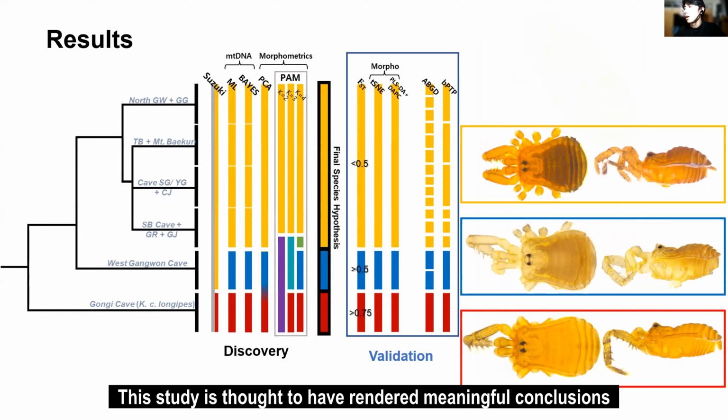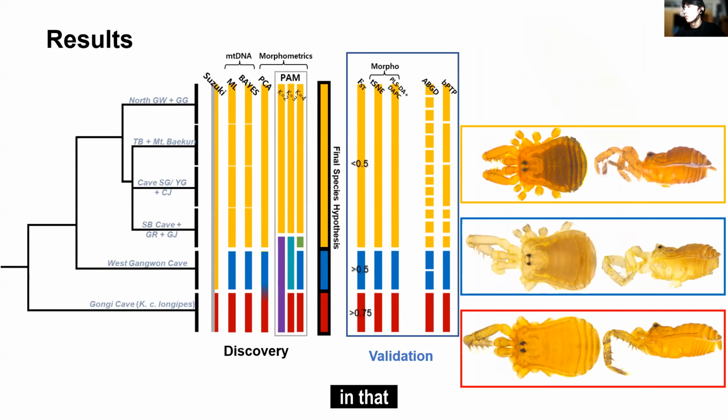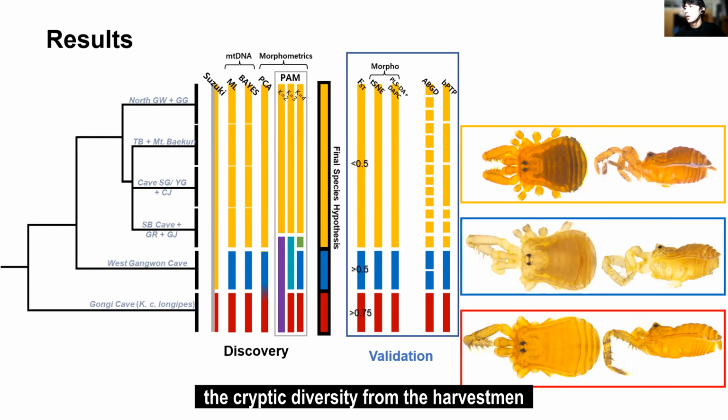This study is thought to have rendered meaningful conclusions in that we discovered the cryptic diversity of the harvestmen that has been hidden in a veil for a long time. And it is expected that the method used in this study can be applied to other cave and subterranean cryptic diversity.